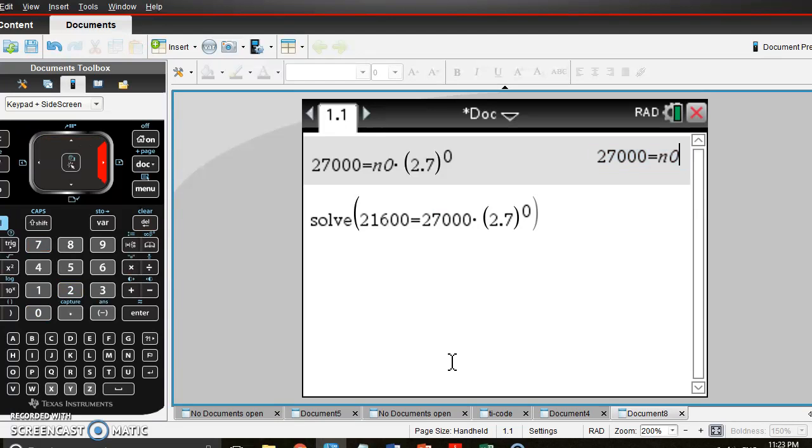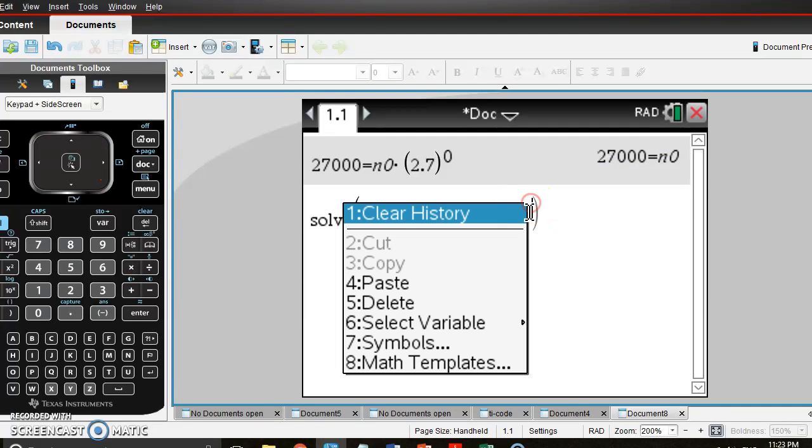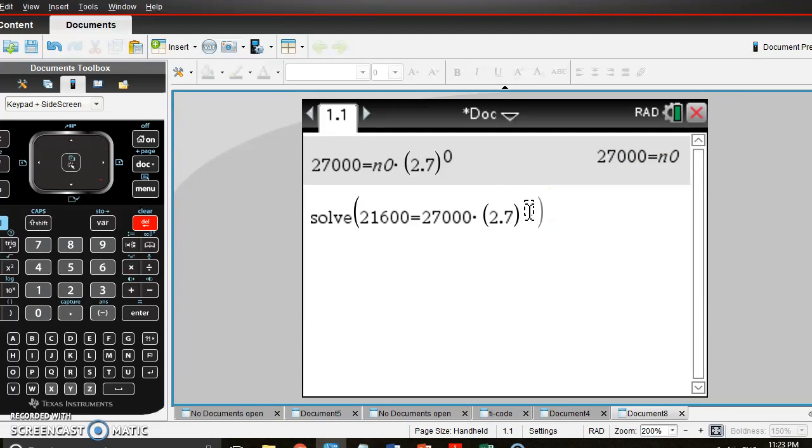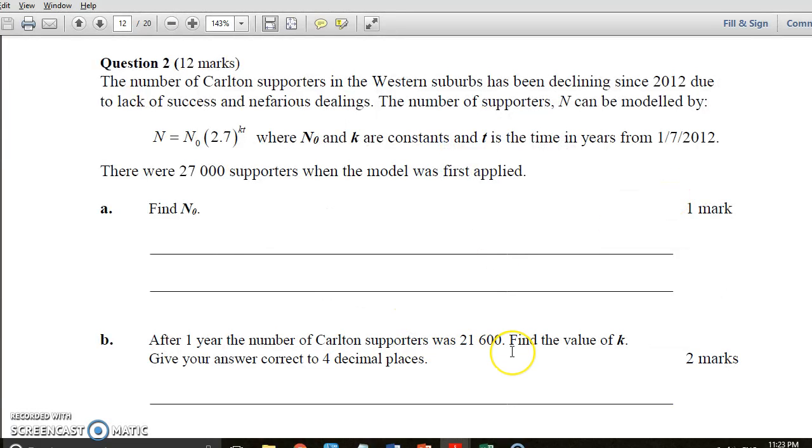times 2.7 to the power of 1k, or just k, because it is 1 year, and we're solving that for k. And we end up with negative 0.2247.